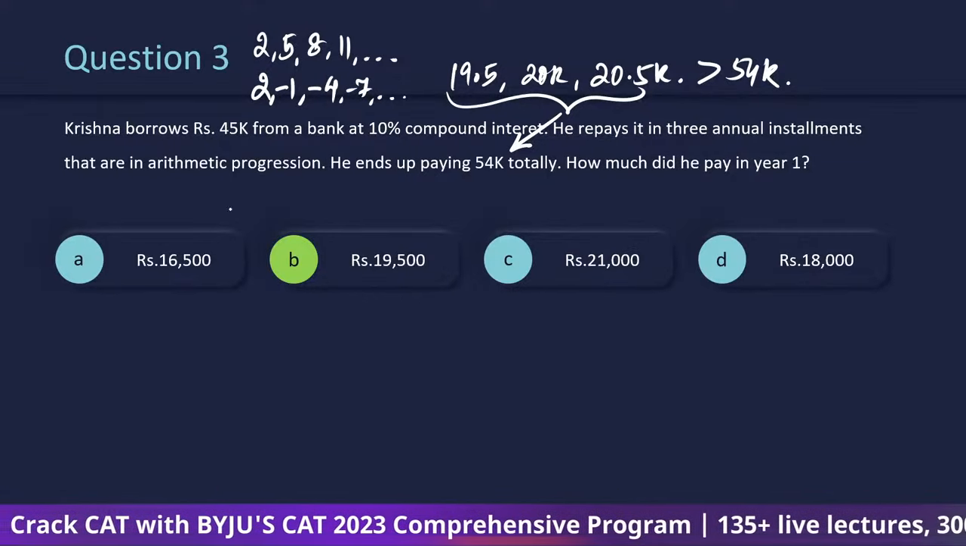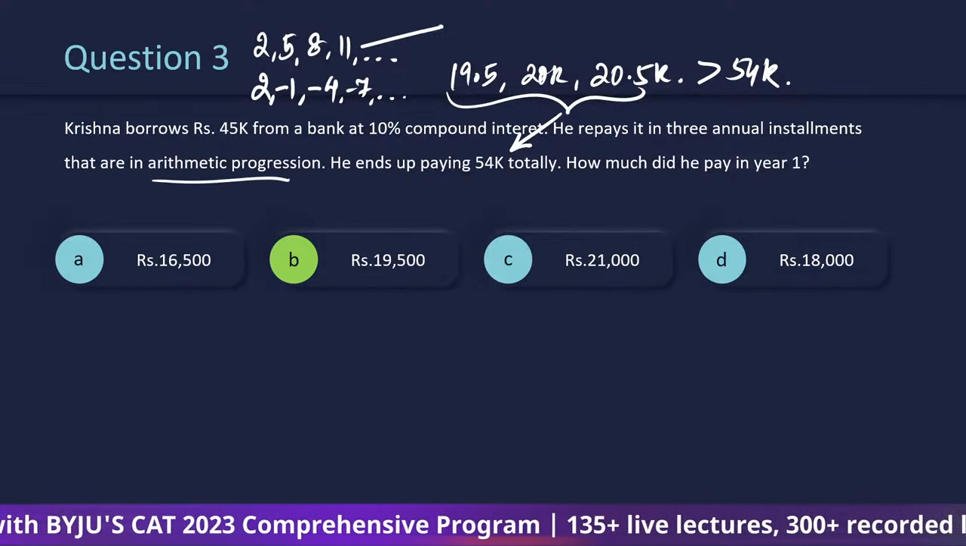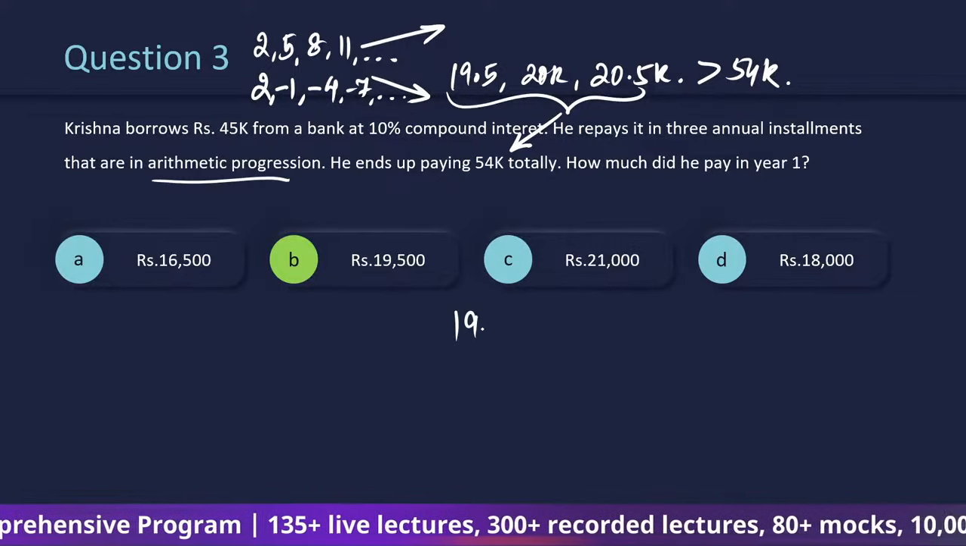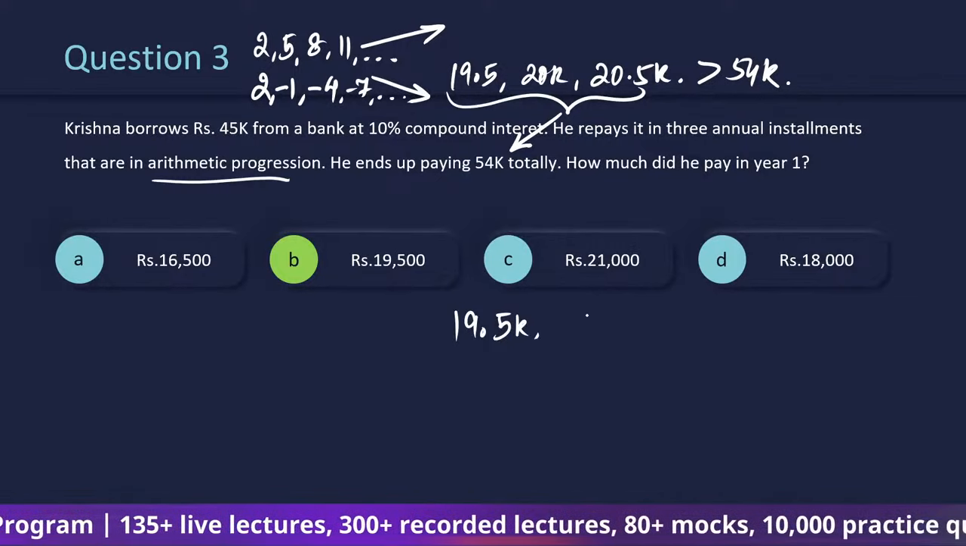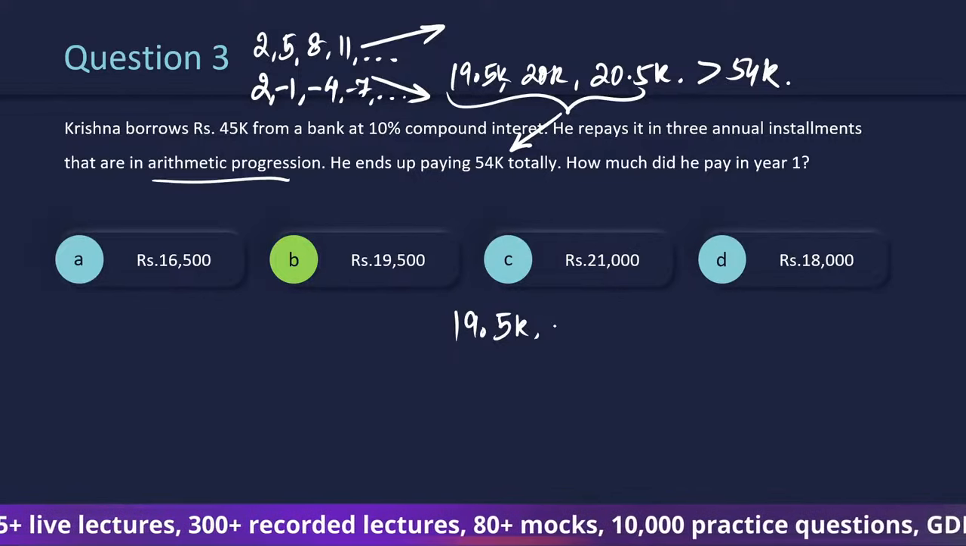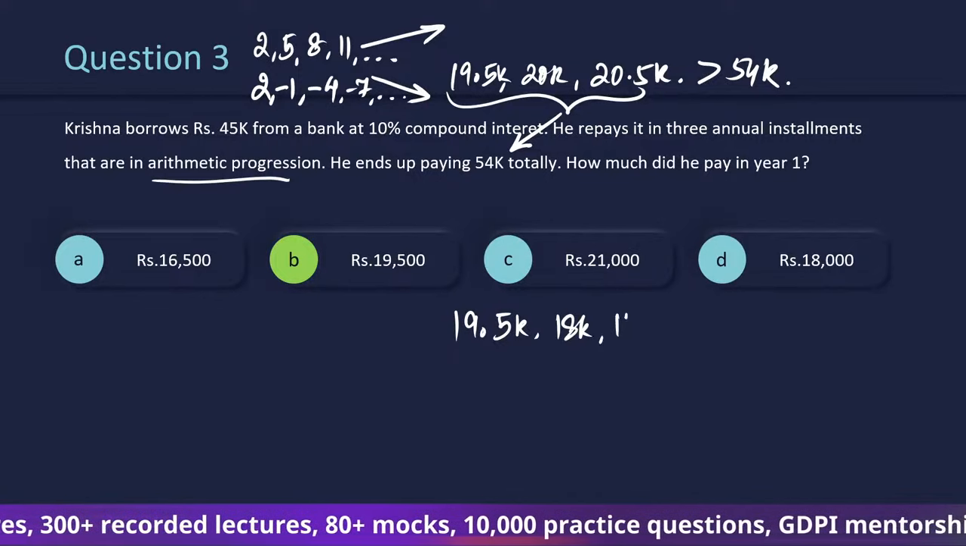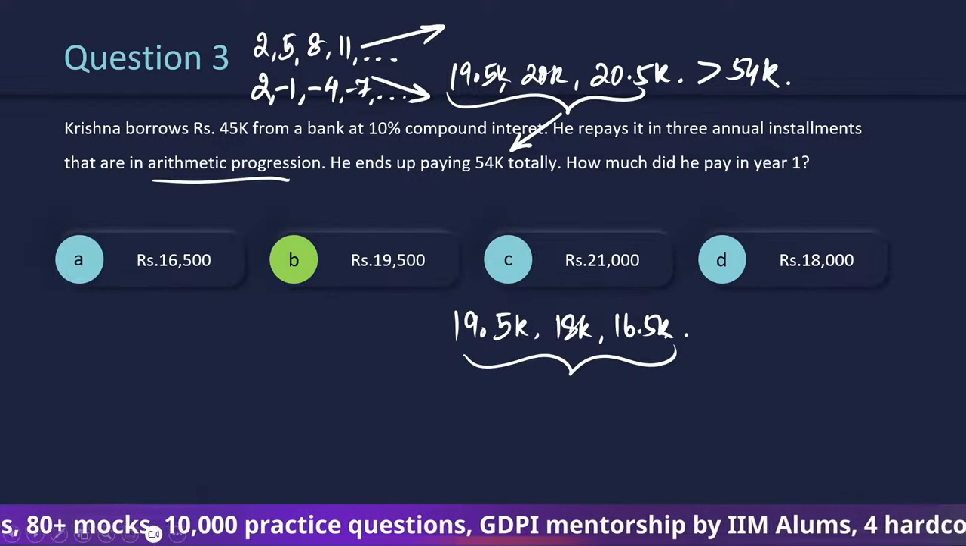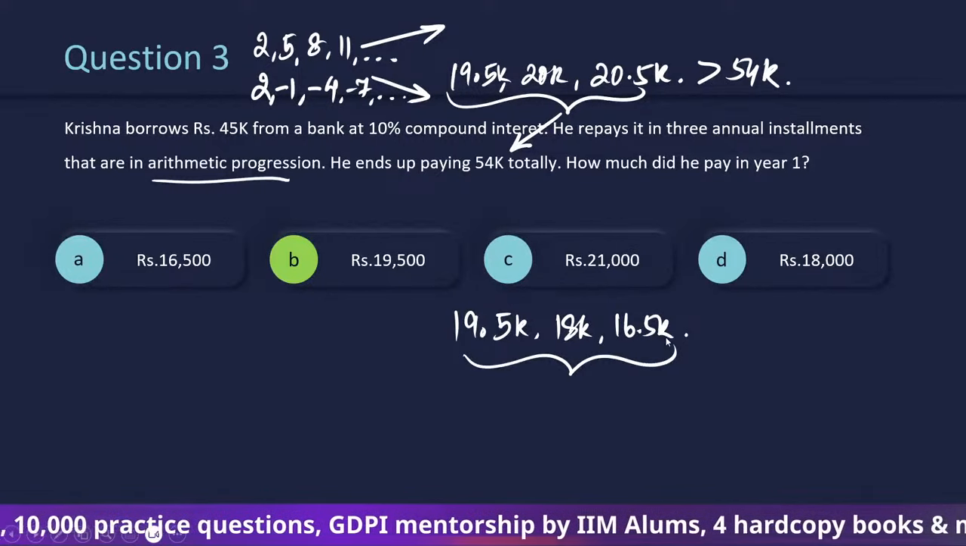It's not necessary, no? When they say AP, तो ये increasing ही होगा, ये decreasing भी तो हो सकता है. So why can't I have the first number as 19.5 thousand? The second number is 18,000 and the third number as 16.5 thousand. What is the issue here? Why can't I have this? This is also AP, no?